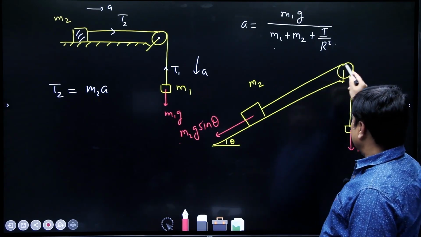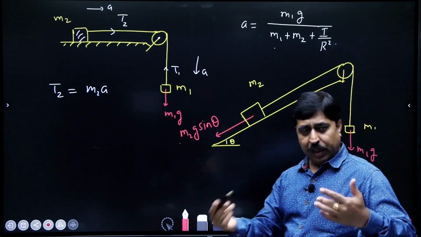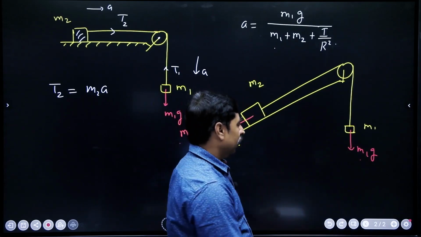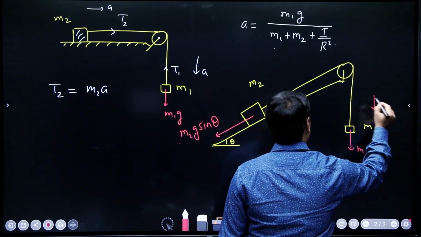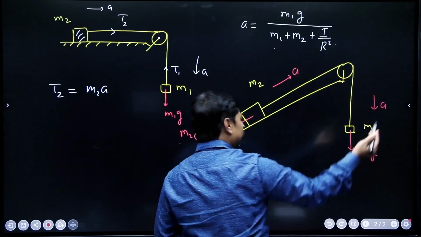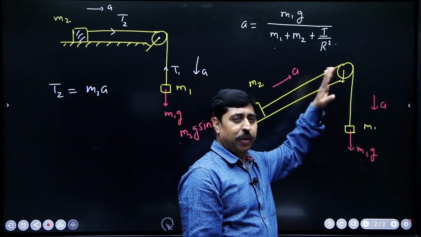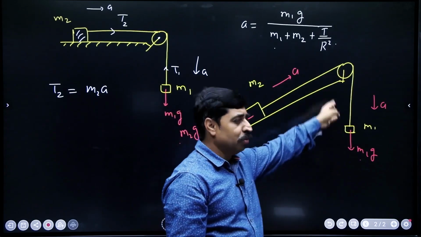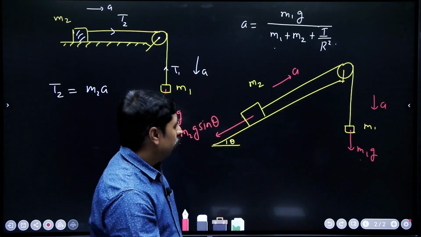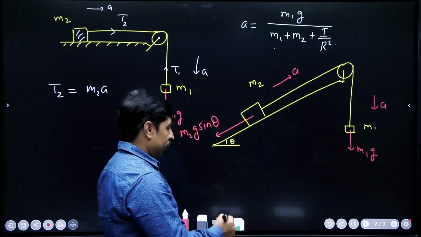Now, again think as if this is a train. For the sake of simplicity, again assume that this is moving down and this is moving up. There is no simplicity in this actually. For the sake of clarity, let us assume this is going down and this is going up. Even if this is going down, this is going up, it is all the same. So, now how do I write the acceleration?